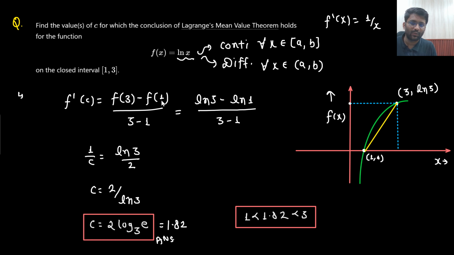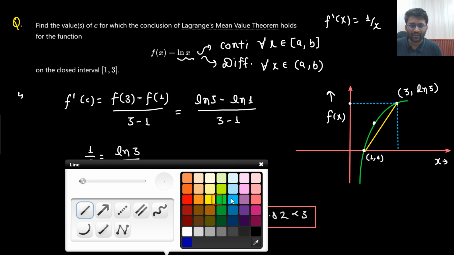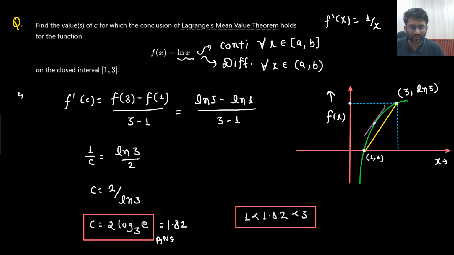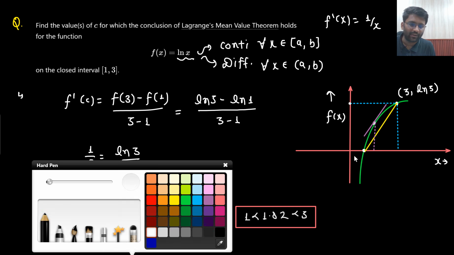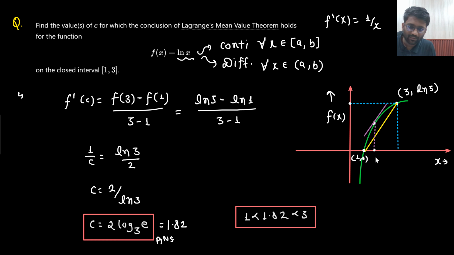So this is the slope that you have written, and now on the curve you need to take some point. Let's say I take this point, and if I draw the slope on the curve here, I would get to know that both slopes are the same, and that point C I need to find out. With respect to the x-axis, that point C came out to be 1.82. So this point is 1.82 and this point is 3. Between 1 and 3, the function is continuous and differentiable. So yes, there is some point available such that the slope at this particular point is the same as the slope of this line.